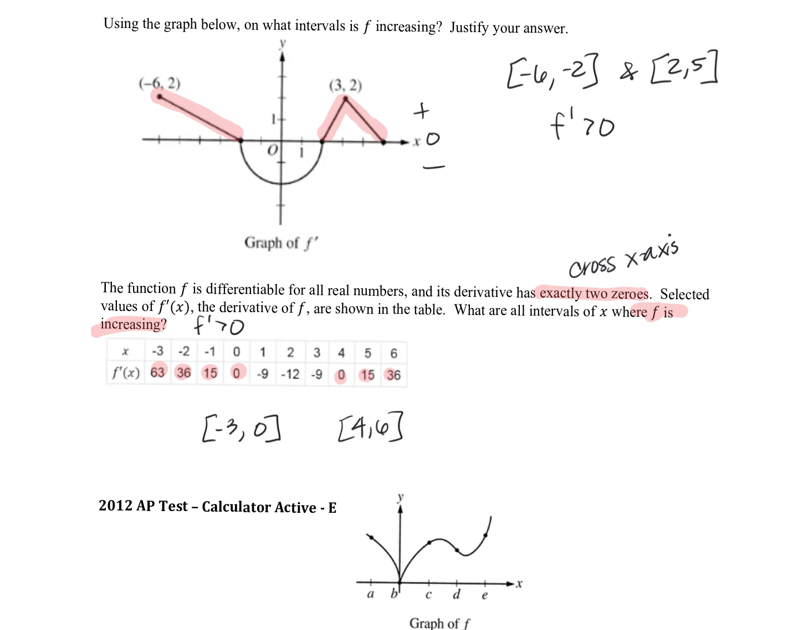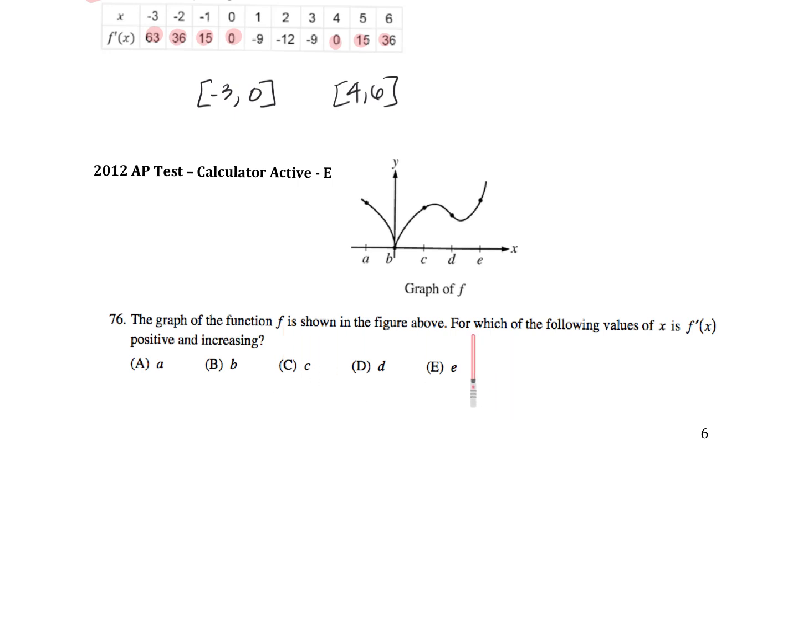It says the graph of a function is shown above, for which of the following is f prime not only positive, but also increasing. Okay, we haven't looked at a graph of f yet today. This is just a graph of f. f prime is just its slope. What's the slope of this graph of f at A? Positive or negative? Negative. What's the slope at B? Undefined because it's a cusp or corner. What's my slope at C? Positive. What's the slope at D? Negative. What's the slope at E?